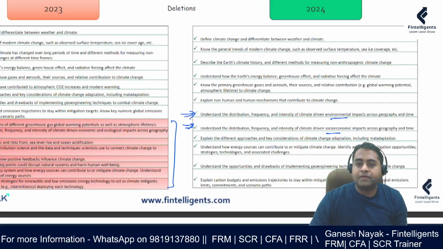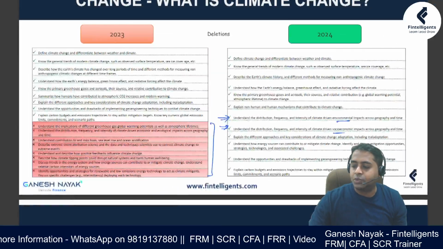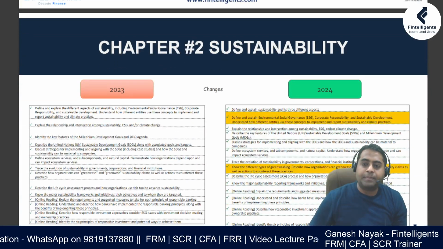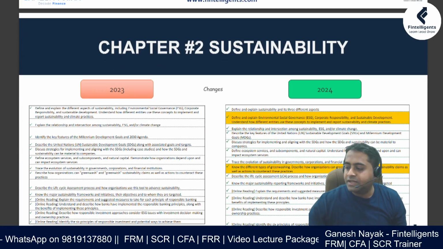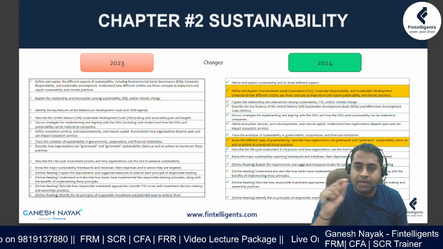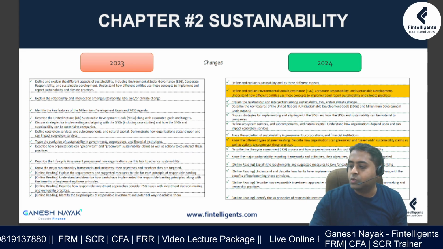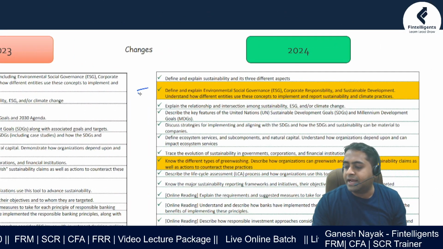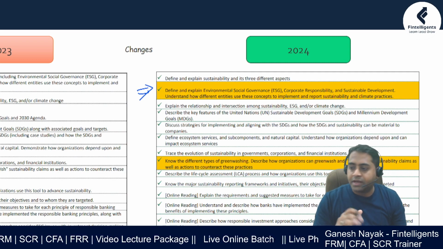So if I take you towards the next section, which is the sustainability part, the second chapter. Now over here, what they have done is there are 2 learning objectives which have been changed slightly. The name of the learning objective has been changed slightly. So I'll just go quickly toward those learning objectives. I hope you're able to see, I've highlighted it for you guys to have a quick reference.